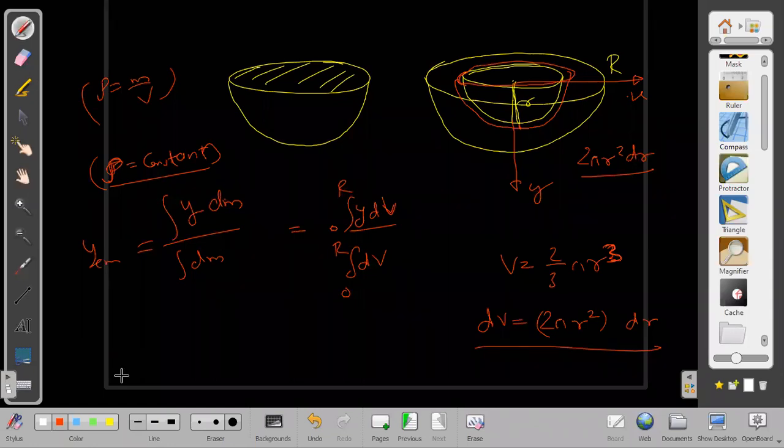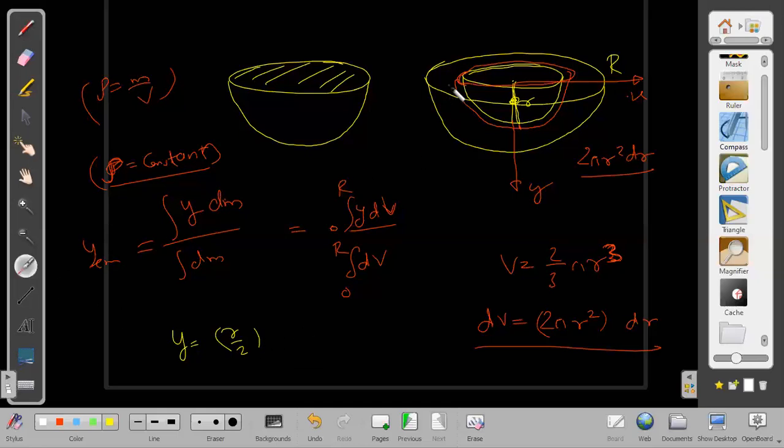Just tell me, what is the value of y that you are putting in this? Are you putting y as r? No, sir, r by 2. Then you will get it right. Remember, y means here the location of the center of mass of this part, the hemispherical shell, which will obviously be at r by 2. Then the integration is simple. By now you should have got the answer also.